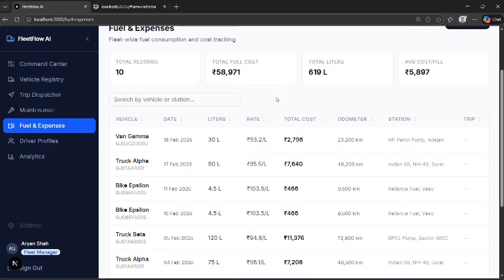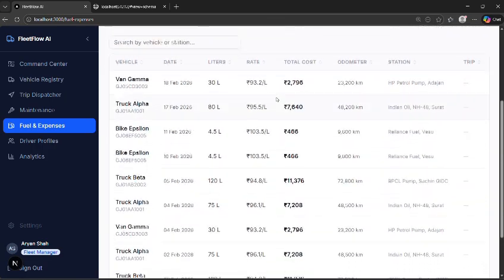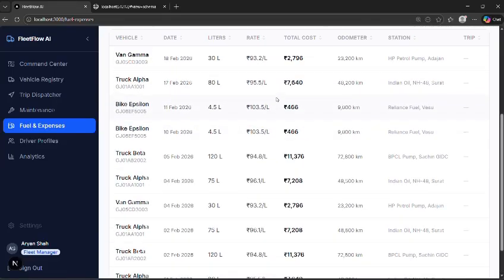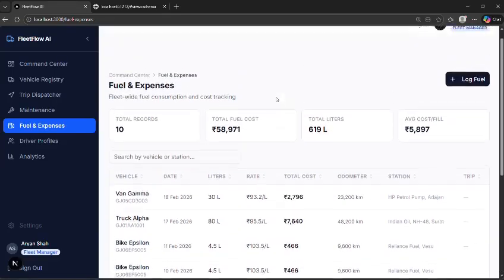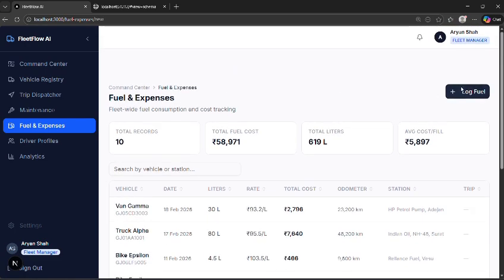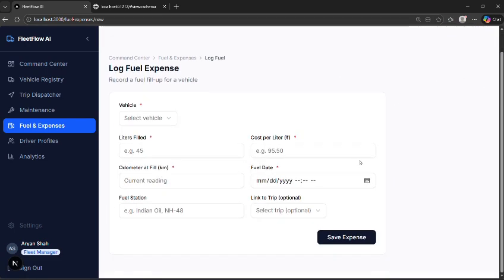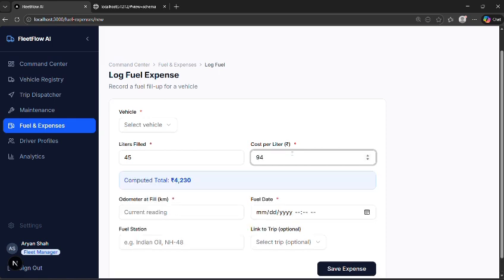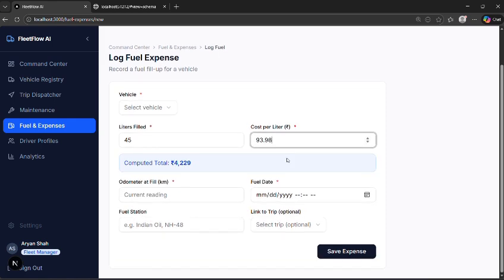Here we can add a service log with the vehicle, service type, everything, fuel and expenses. This is also an important one. We can see the analytics of the fuel, total incomes, total fuel cost, everything, which vehicles are using how many liters of fuel and how much it is costing us. All the analysis is given here. We can filter them. We can add a log of the fuel in the following manner.